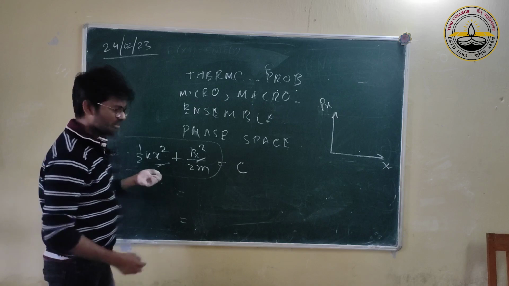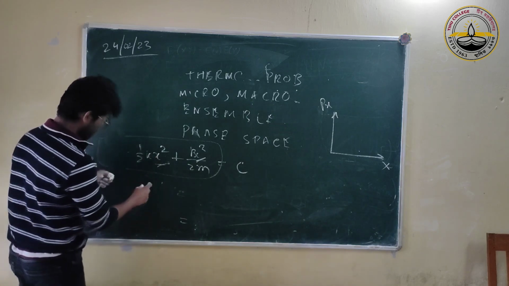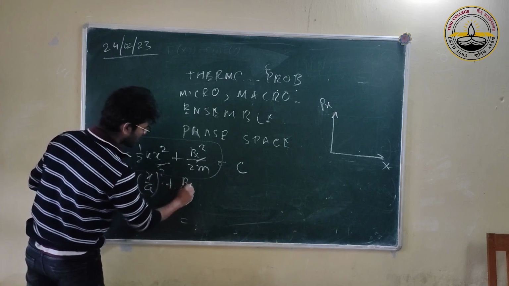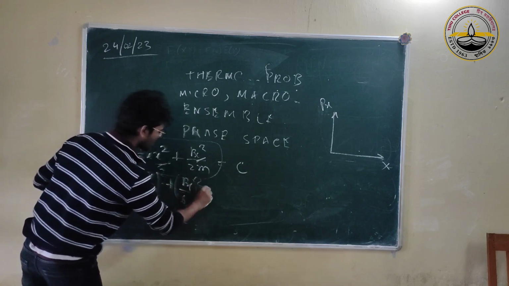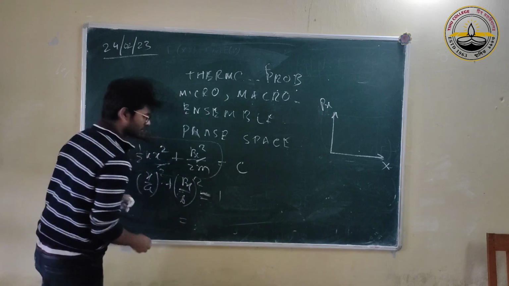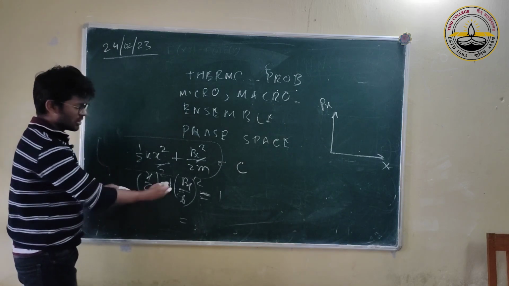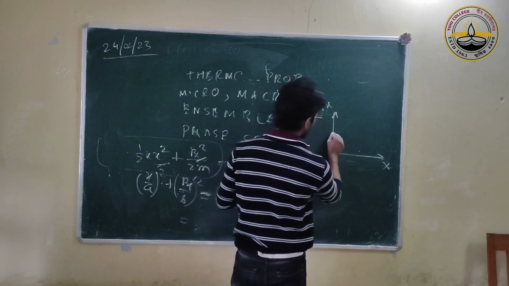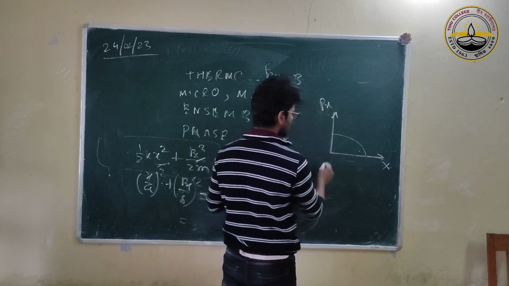It's an ellipse. You can bring it to the form x square over a square plus px square over b square equal to 1. I can rearrange them and it will be an ellipse. So basically like this.